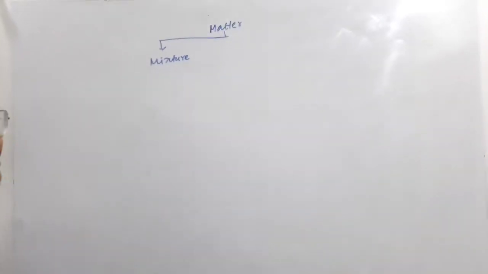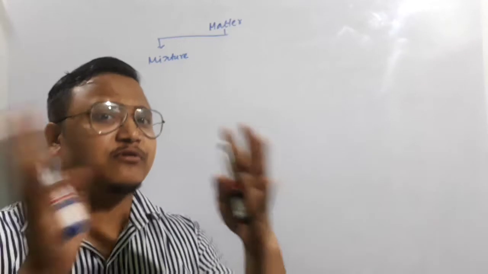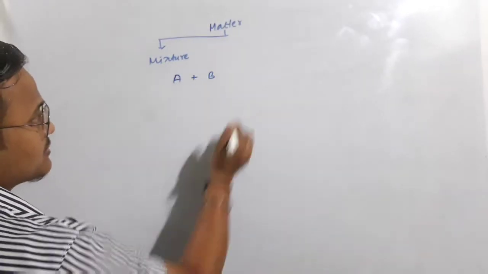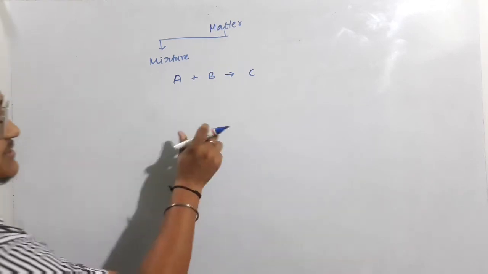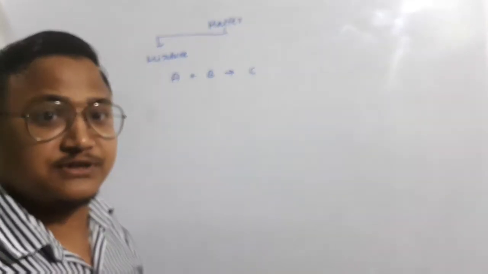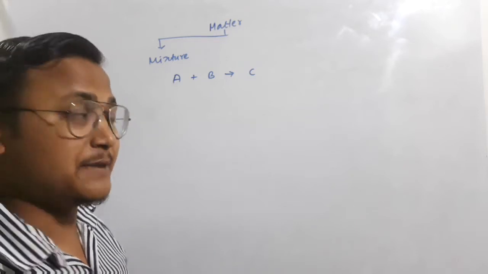Now students, when we are talking about mixture, what generally comes to our mind is that it is the combination of two or more different things, right? Say I have substance B and I am mixing it with C. It will give a composition, and this will be called a mixture. So in other words, mixtures are the composition of two or more substances, or the combination of two or more different substances.